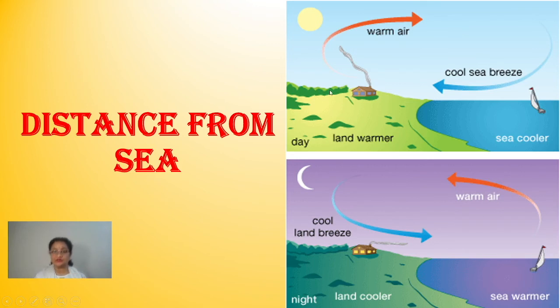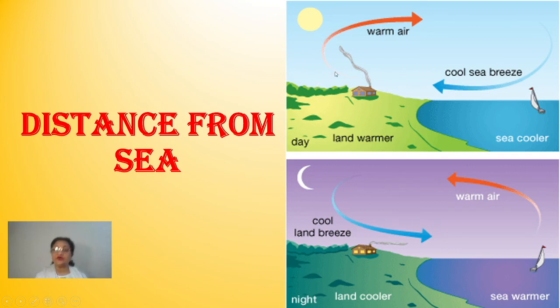Land gets hot much faster by the sun rays. But still at that time, if you see the temperatures over the water body, or you can say the sea or ocean, the temperature is still low. Clear? Now what is the result of it? Because the land gets hot, over the land there develops a low pressure area because the warm air goes up.